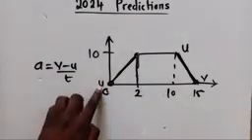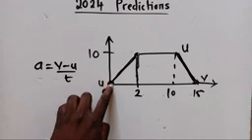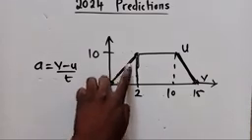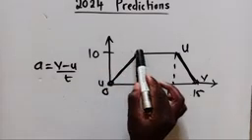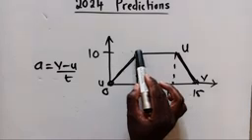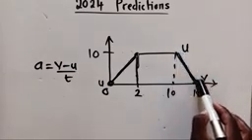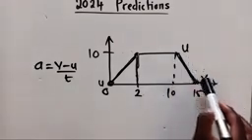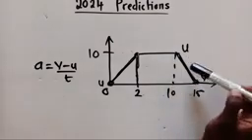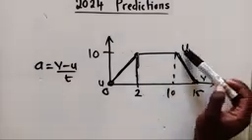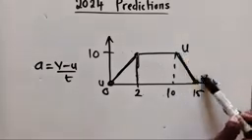Look at this. Imagine you're starting from here. This is your starting point, initial. You go all the way up to here. This is your final. You've reached here. Now, if you want to go down, where do you start from? You start from here, going down up to here. That's the final. You see? Start, stop here. So our initial velocity will be here, and our final velocity will be here.